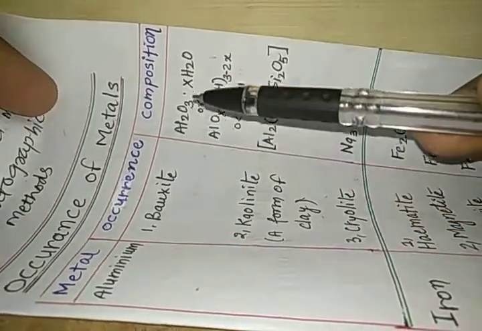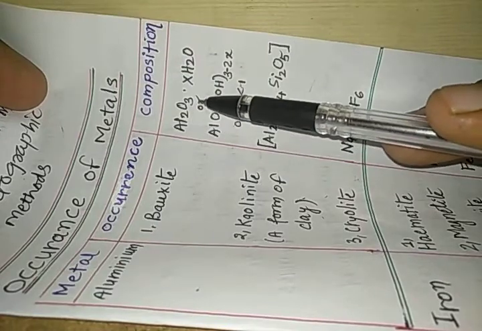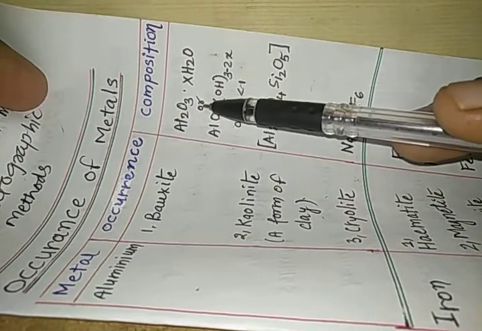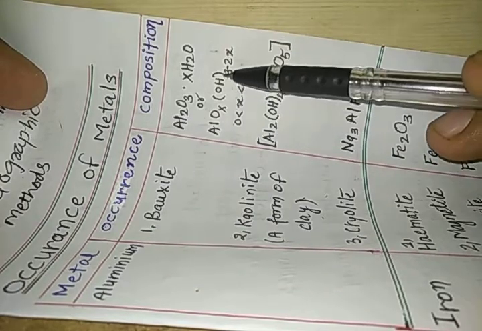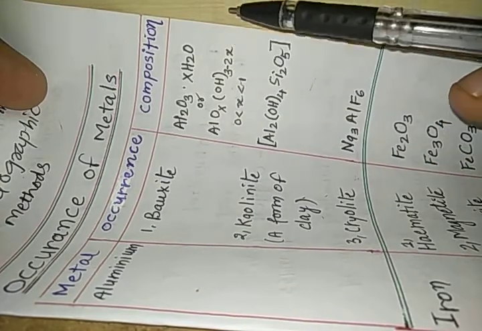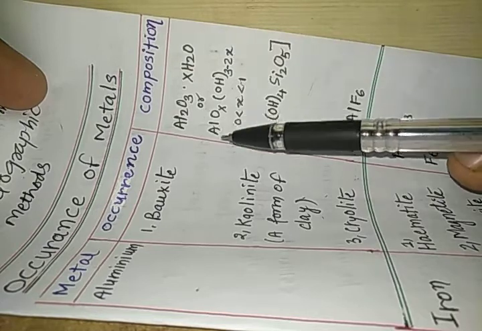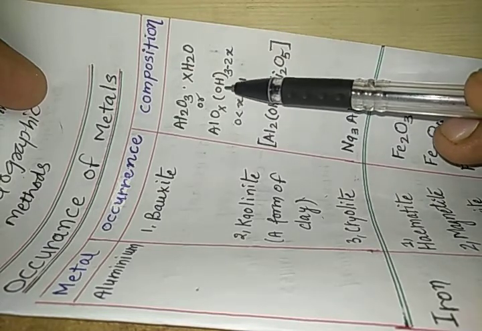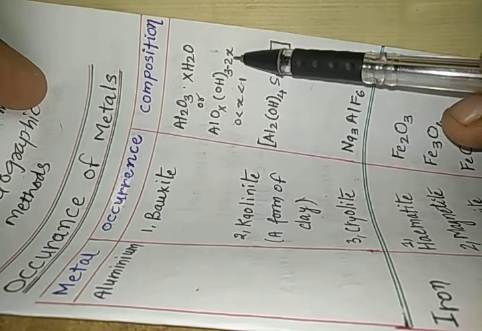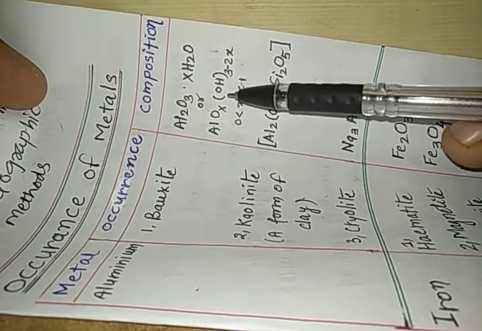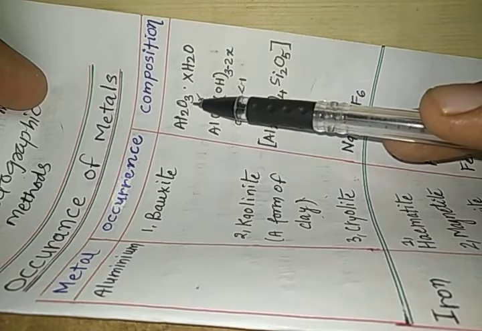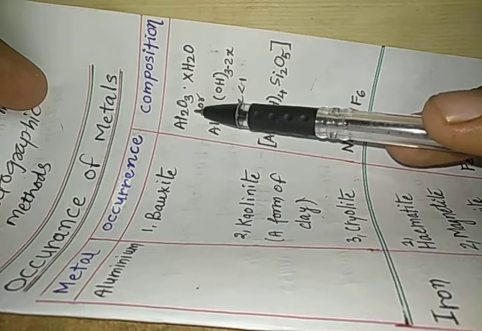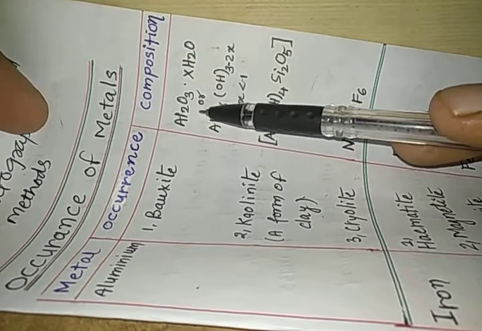Aluminium occurs in bauxite. The composition of bauxite is generally taken as Al2O3·xH2O, or you can even write it as AlOx(OH)3-2x. I am repeating again, AlOx(OH)3-2x. If you multiply this with 2, then finally you will get this answer. So it's very easy for you to understand.